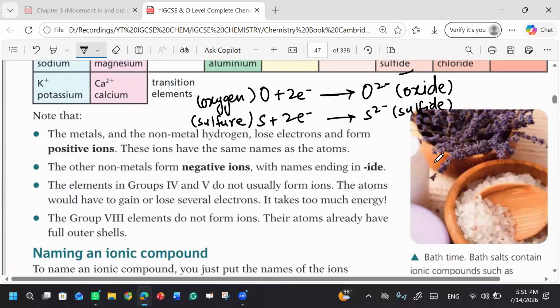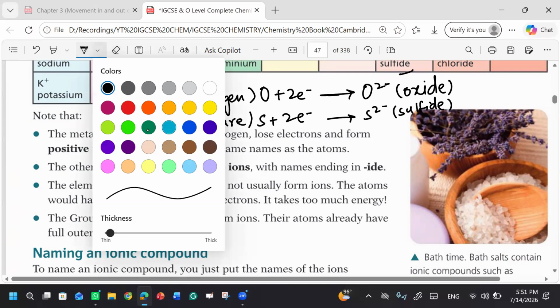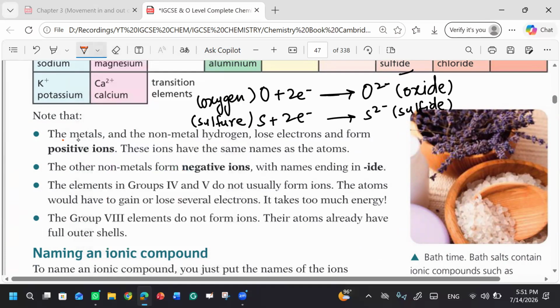Okay, now they have mentioned, note that the metals and the non-metal hydrogen lose electrons and form positive ions. Now they have mentioned hydrogen in the non-metal category. That's why I was not discussing hydrogen. Hydrogen has a separate discussion. We will do that on some other day.